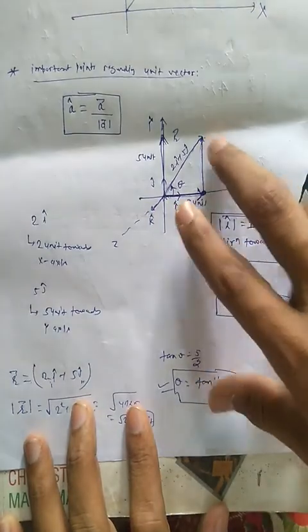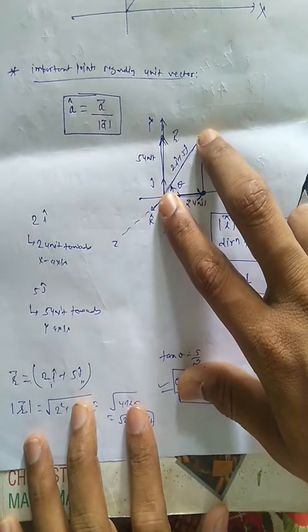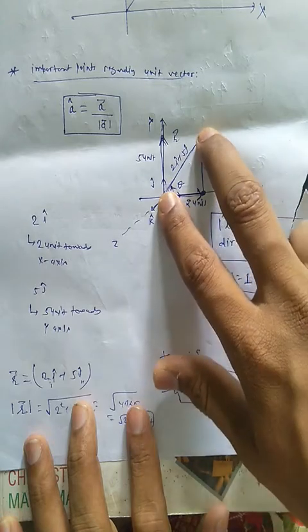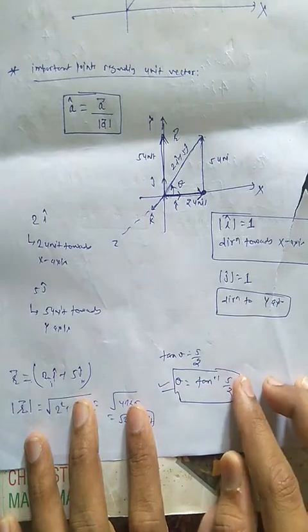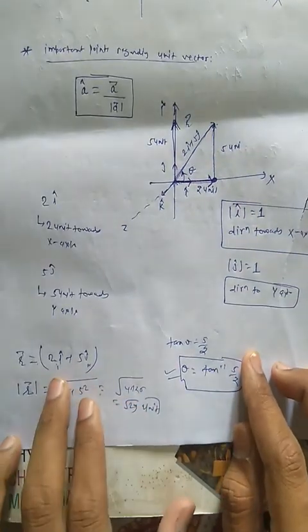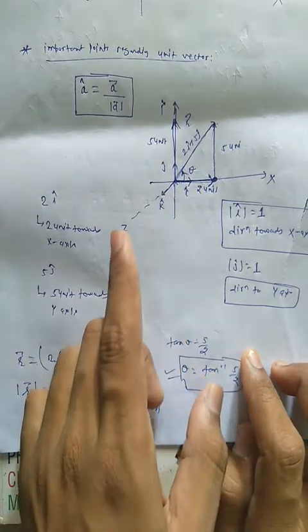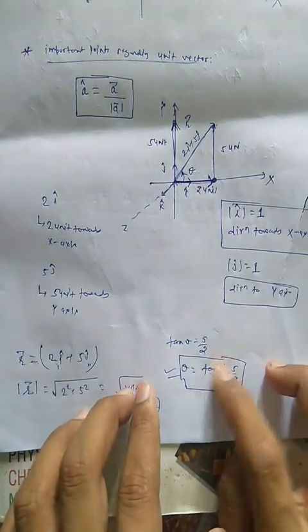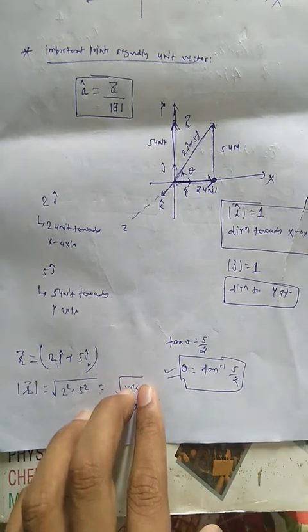So this is the displacement vector of this displacement. What will be the unit vector of this displacement vector, 2 i cap plus 5 j cap? The unit vector is the vector divided by its magnitude, that is, 2 i cap plus 5 j cap divided by the magnitude, which will be under root 2 squared 4 plus 5 squared 25.